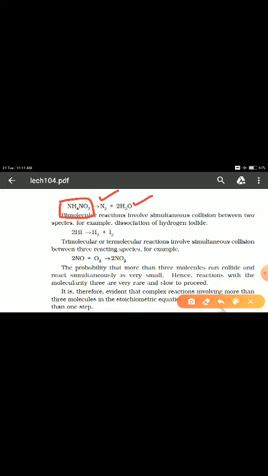How many reactants are taking part in this reaction? If you see clearly, only one reactant is taking part in this process. Only one reactant.